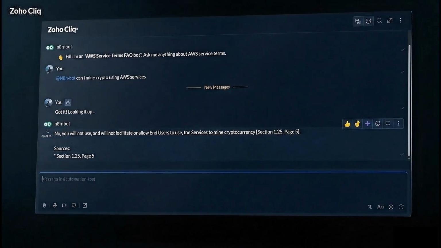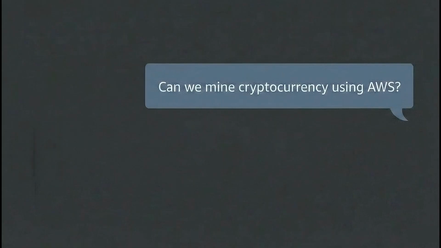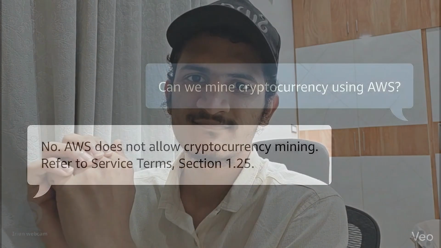I built a RAG agent that works directly inside Zoho Cliq, so teams can get answers from the internal documents without leaving the chat.